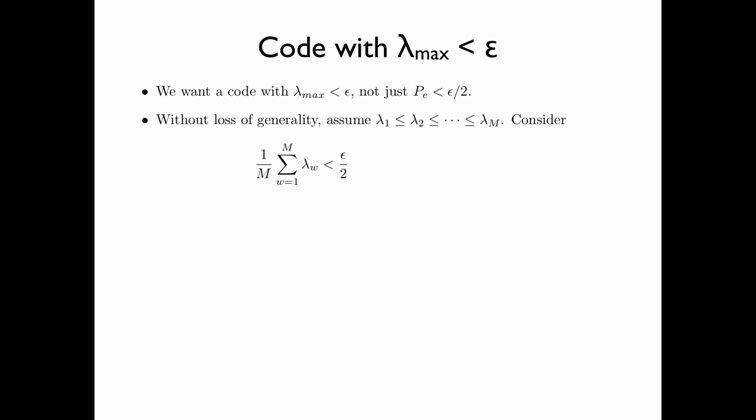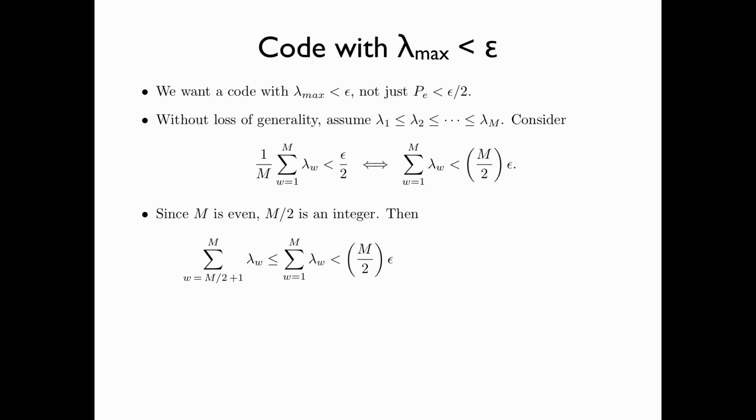Without loss of generality, assume that the conditional probabilities of error are in ascending order. That is, lambda 1 is less than or equal to lambda 2, less than or equal to, all the way to lambda M. From PE less than epsilon over 2, we have 1 over M times the summation from w equals 1 up to M of lambda w is less than epsilon over 2. This implies that the summation of all the lambda w's is less than M over 2 times epsilon. Since M is even, M over 2 is an integer.